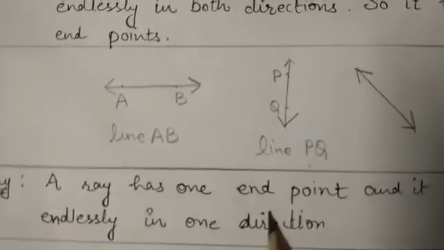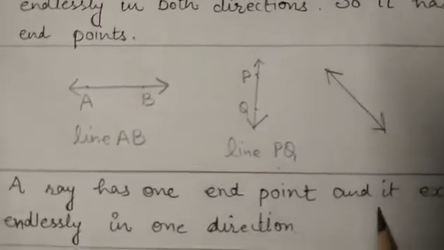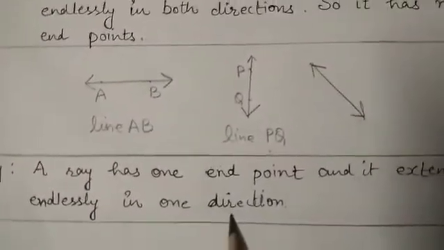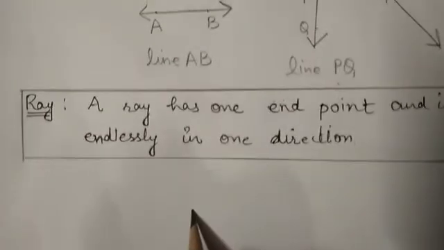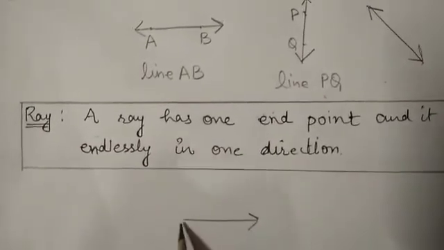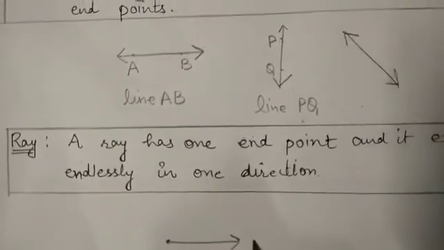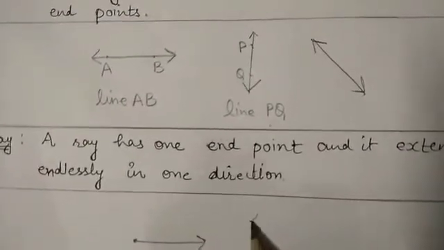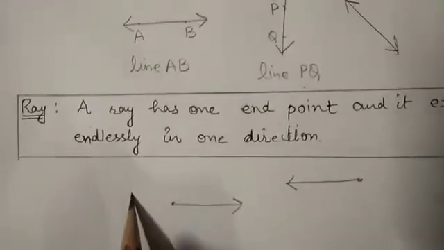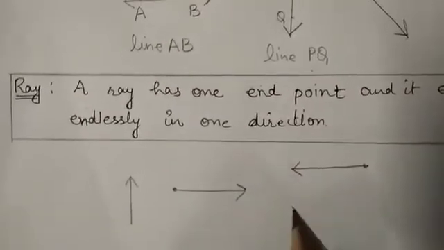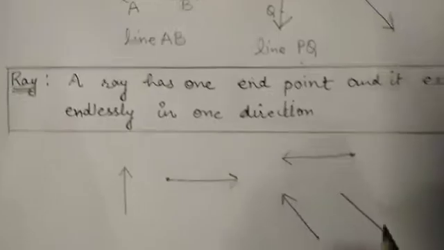Now ray. A ray has one endpoint and it extends endlessly in one direction. That is like this. It has one endpoint and extends in one direction. If I draw like this, again this is a ray. This is also representing a ray, and I can do like this also.